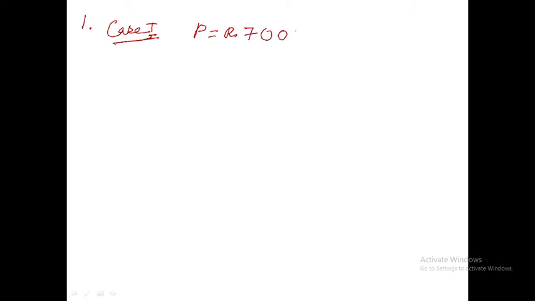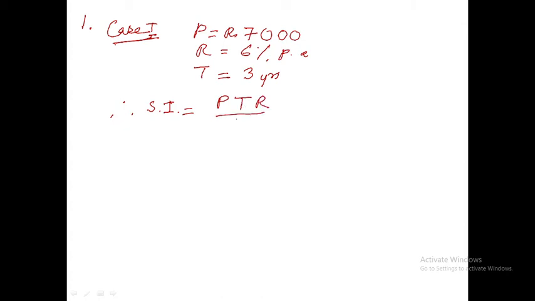Rate of interest R equals 6% per annum, and time is 3 years. So therefore simple interest equals, our formula is there, PTR by 100, or PRT also you can say.